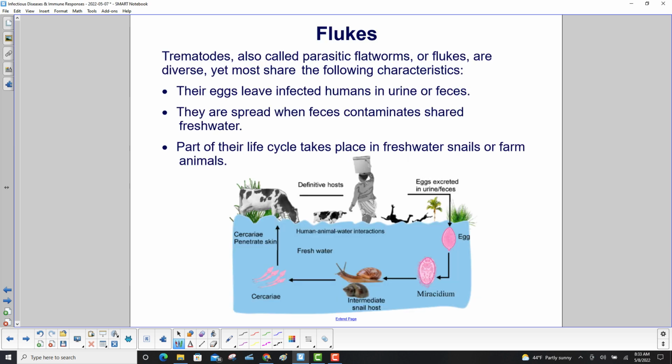Flatworms. Trematodes, also called parasitic flatworms or flukes, are diverse, yet most share the following characteristics. Their eggs leave infected humans in urine and feces. They are spread when the feces contaminate shared fresh water. Part of their life cycle takes place in freshwater snails or farm animals, and then they pass on to humans.